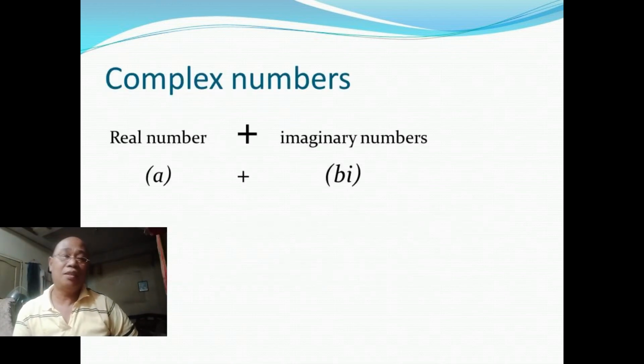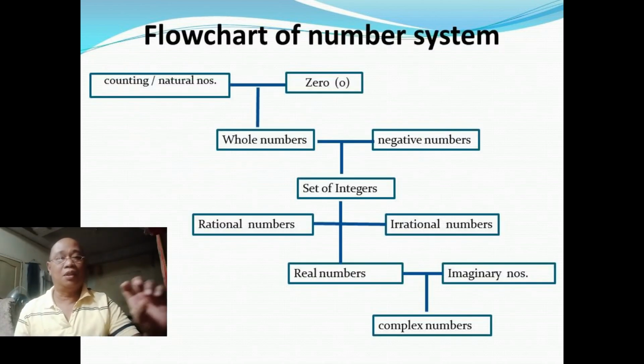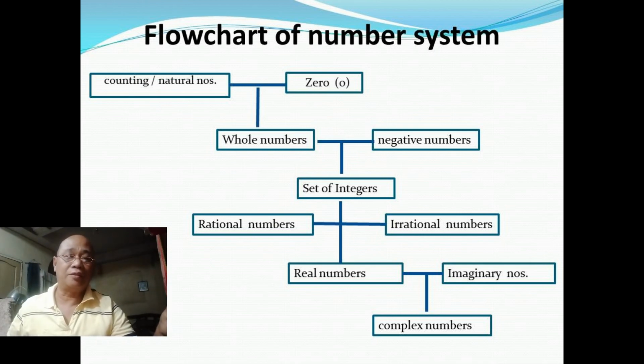Then, pag i-combine natin yung real at saka imaginary, anong numbers ang ma-result? Mabubuo natin yung tinatawag na set of complex numbers. Then, try to generalize natin. We have first the set of counting or natural numbers. Dinagdagan dito ng 0 na bumuo sa set of whole numbers. Then yung set of whole numbers, dinagdagan ng negative numbers na bumuo sa set of integers.